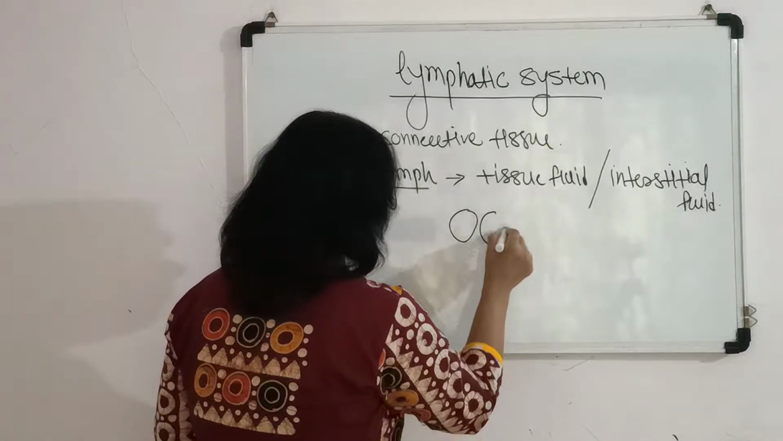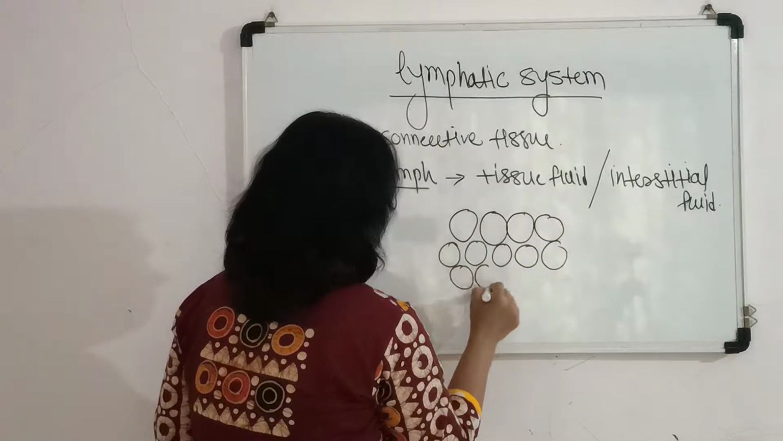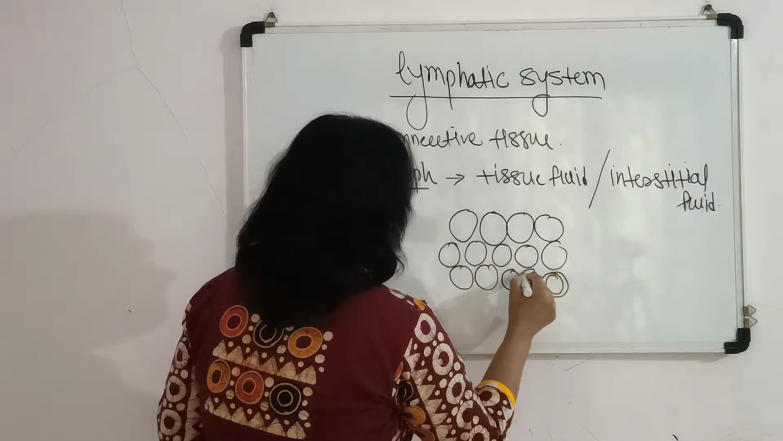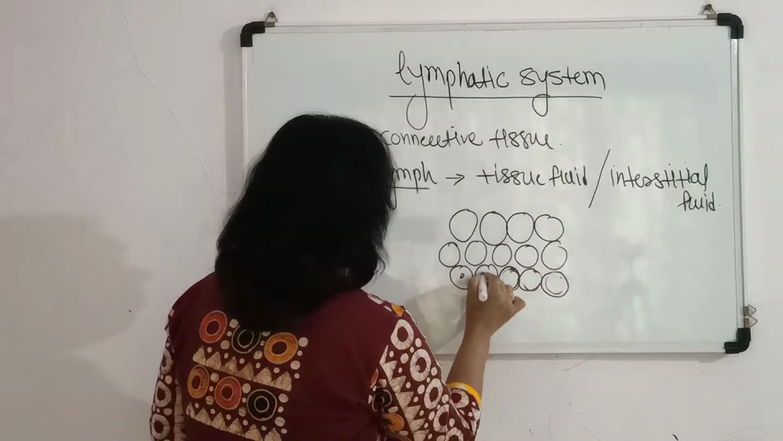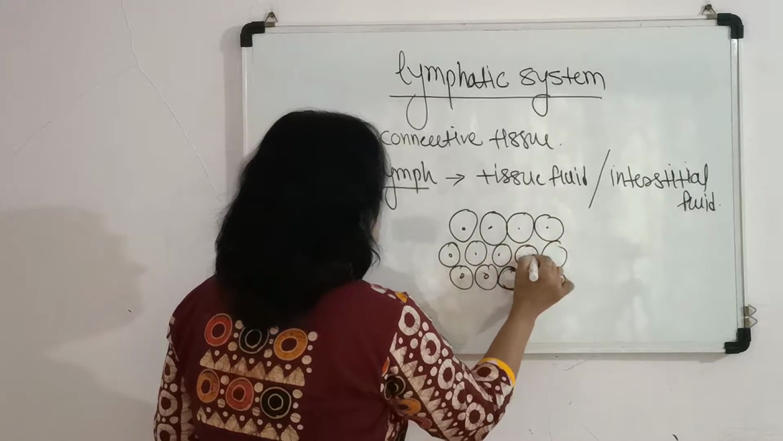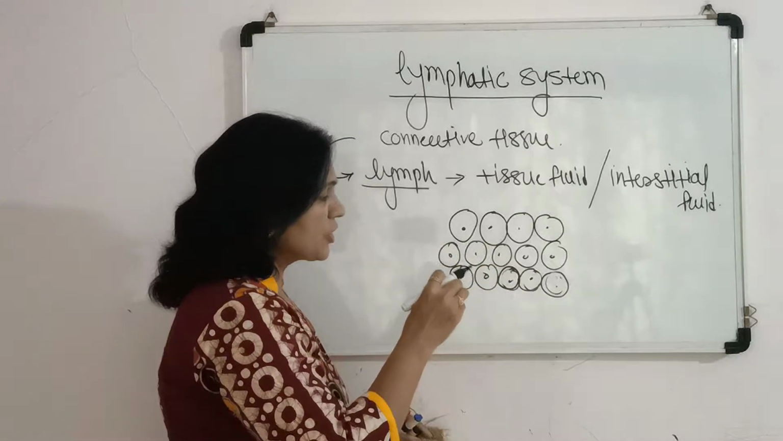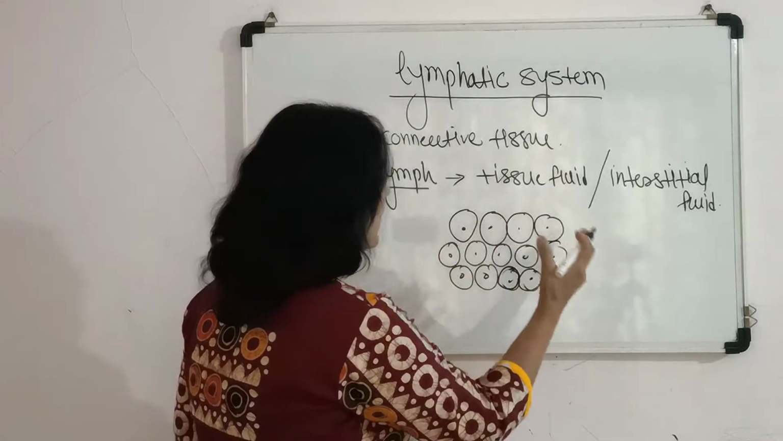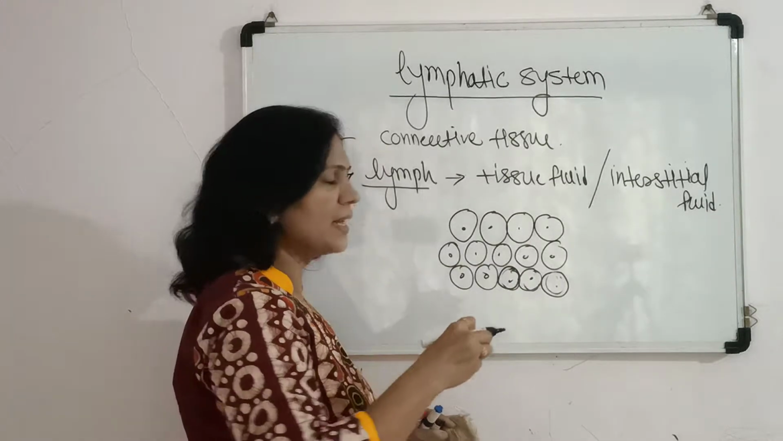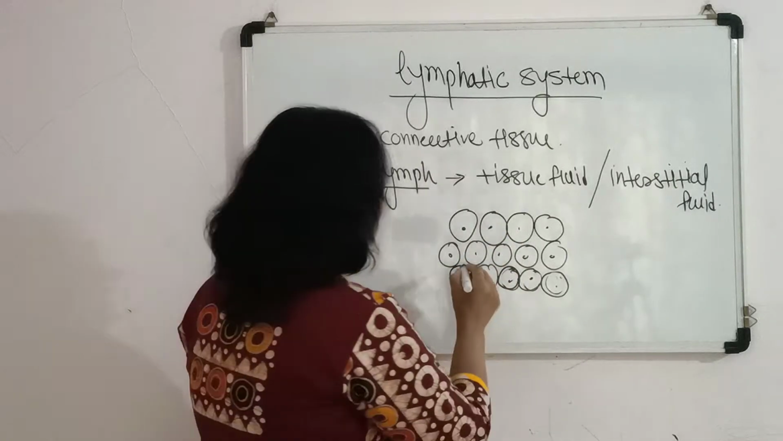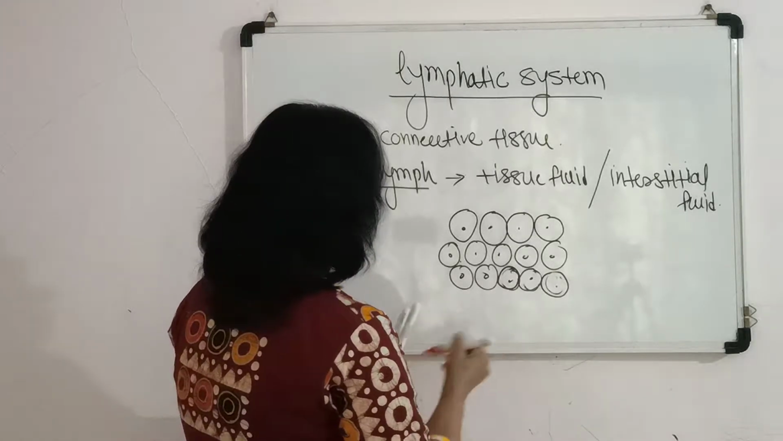If this is the type of tissue present, in which similar cells are present, having similar origin, means if this is the epithelial tissue, then the fluid which is present outside the cell, in the spaces between the cells in a particular tissue, that fluid, I denote here in between the cells.